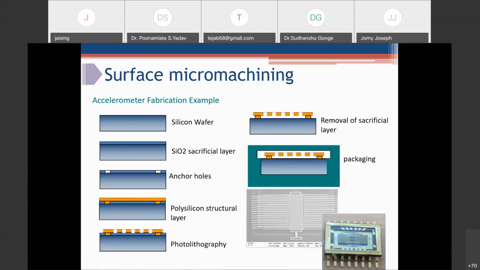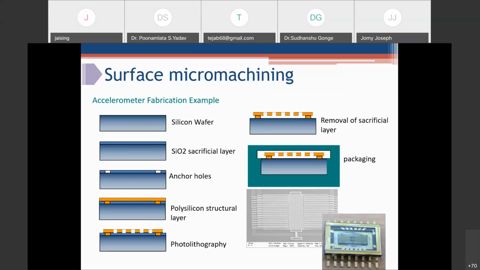So this is another basic example, fabrication of an accelerometer using the surface micromachining method. Here we start again with a silicon wafer as our base material, and then we add an oxide layer. This oxide layer will act as a sacrificial layer for us. Then we make anchor holes using a photolithography process. After making anchor holes, we deposit our structural layer. In this case, polysilicon is used as the structural material, deposited using the chemical vapor deposition process.